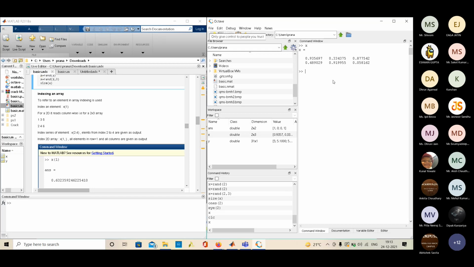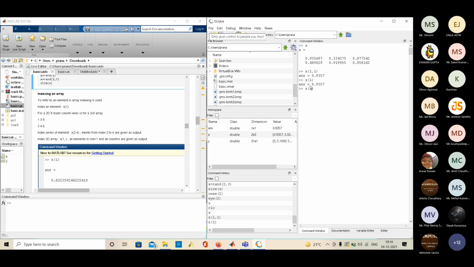If I want to specifically get 0.935697, I will write x(1,1). So I will get 0.9357. If I give only one index, let's say x(1), then also I will get 0.9357.